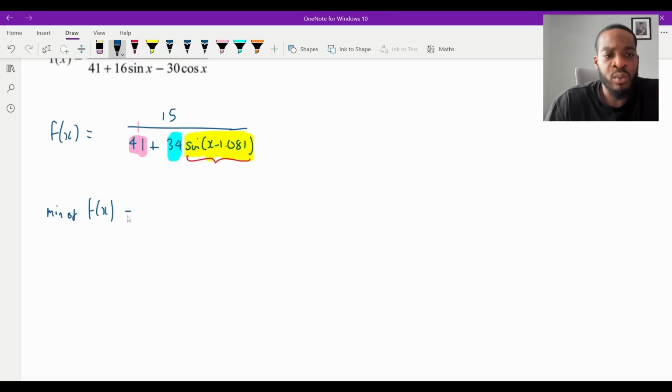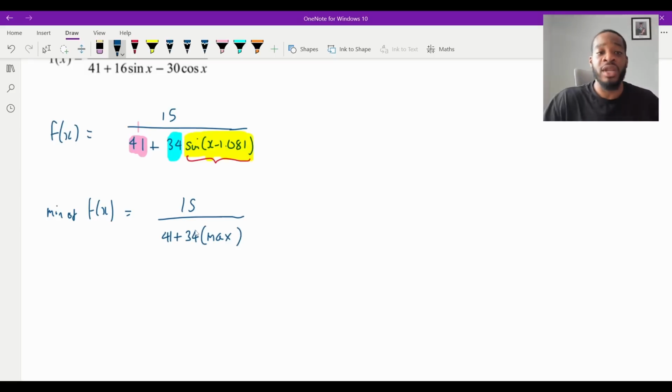I would want 15 over 41 plus 34, and I'd want to times by the maximum of this, because that will give me the biggest denominator overall, and that will minimize the fraction overall, which will minimize the function.